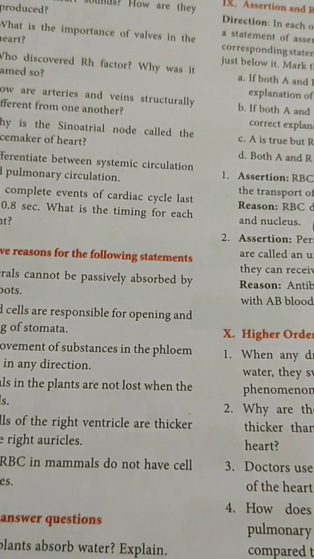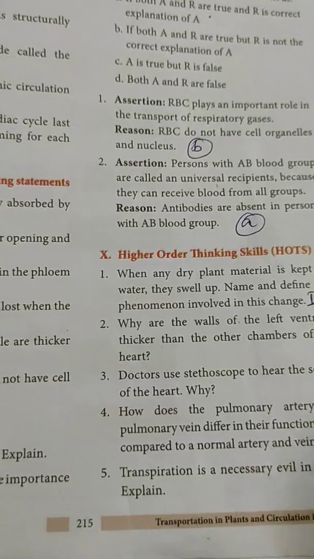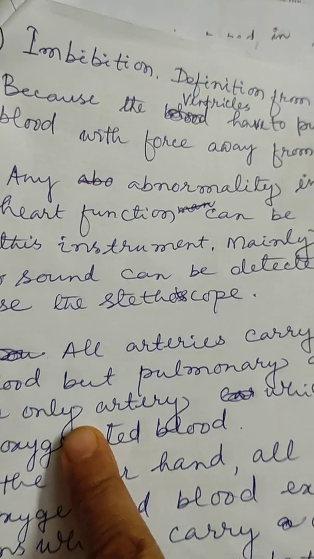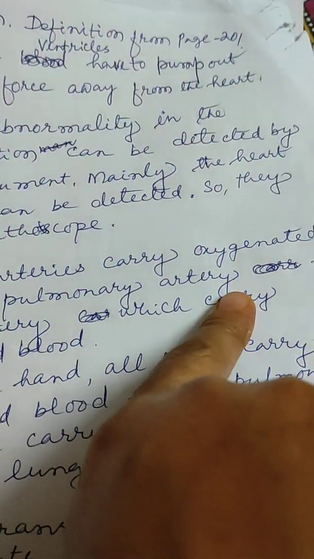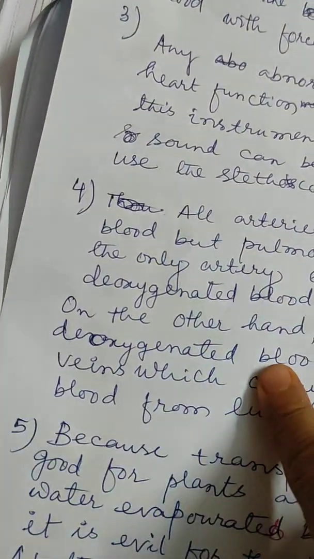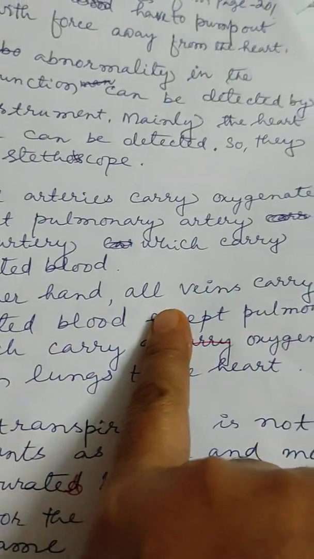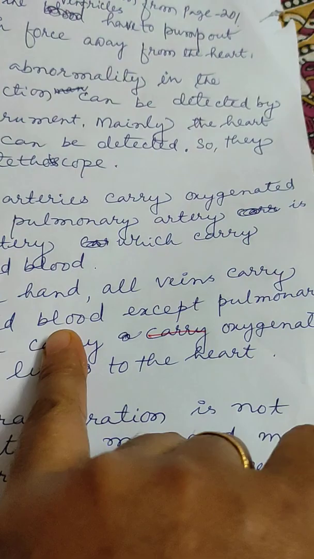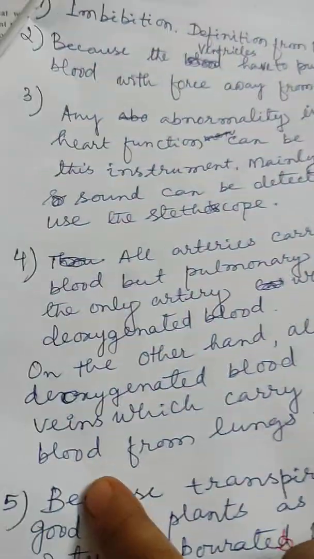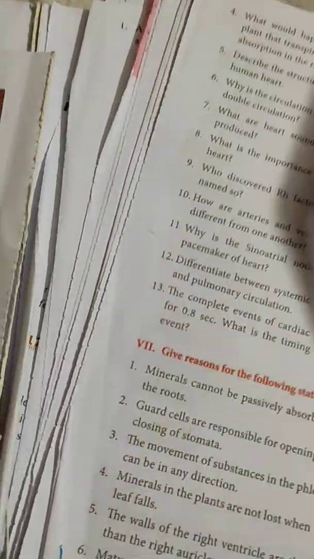How do the pulmonary artery and pulmonary vein differ in function compared to the normal artery and vein? All arteries carry oxygenated blood, but the pulmonary artery is the only artery which carries deoxygenated blood. On the other hand, all veins carry deoxygenated blood, except the pulmonary veins, which carry oxygenated blood from the lungs to the heart. So these are the questions.